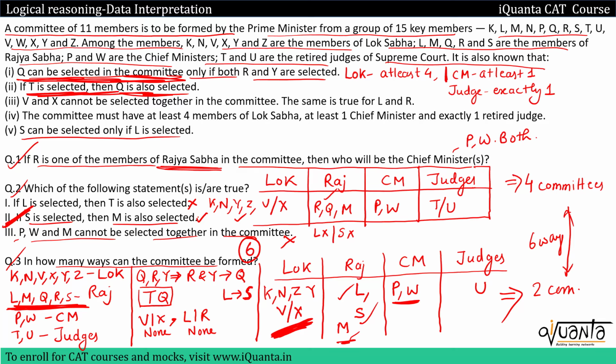Here also we could see that there are some questions that are really time taking. The third one, in how many ways the committee can be formed. So these are questions in which we have to make multiple cases and we have to go through every condition. Such questions are error prone, so you can leave such questions at first and then go to the other questions, check them if those are possible. Like question 1 here was really simple. Question 2 was also simple if you went through the options. So if not all the questions in a set of selection, you can definitely solve 1 or 2 easy ones.